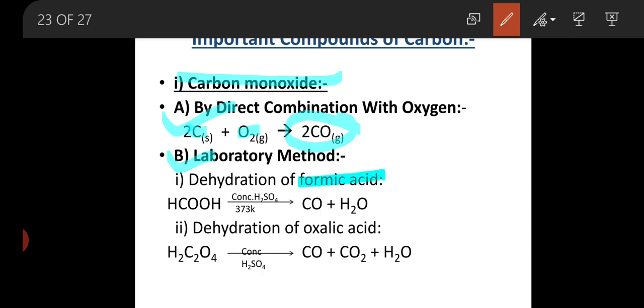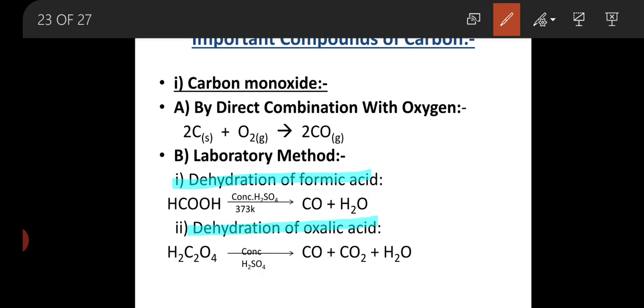dehydration of acids. That acid is formic acid. Formic acid is passed through concentrated sulfuric acid. Sulfuric acid acts as a dehydrating agent, which removes a water molecule and gives the corresponding carbon monoxide. This is the dehydration process, the first process. Second, dehydration of an acid.